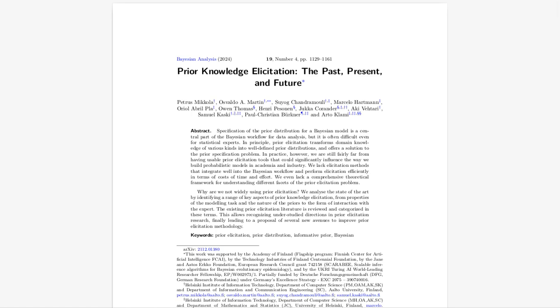Okay, what about responsiveness? Responsiveness is about whether the elicitation process is sensitive to changes in the expert's beliefs. So if new information comes to light, does the elicited prior update accordingly? So our priors need to adapt as new knowledge emerges. Exactly. Yeah, that makes sense. And then lastly, we have feasibility.